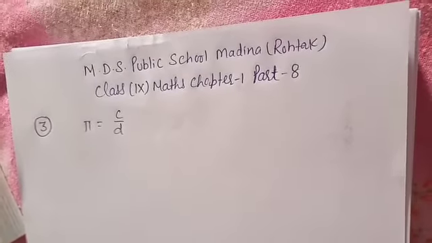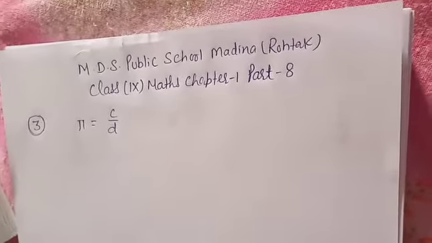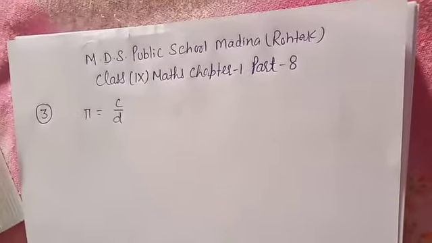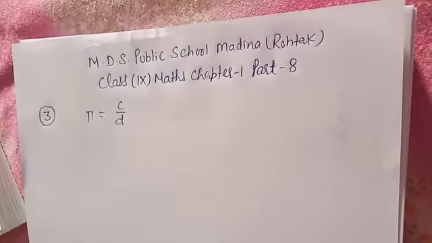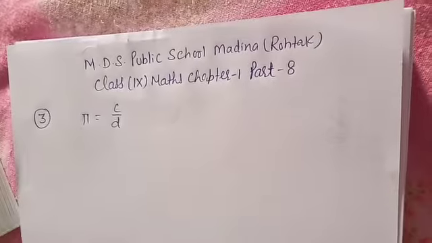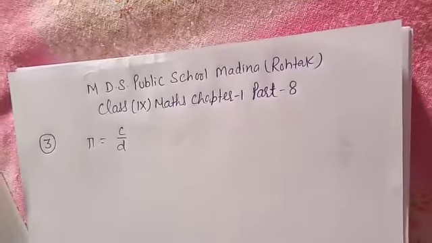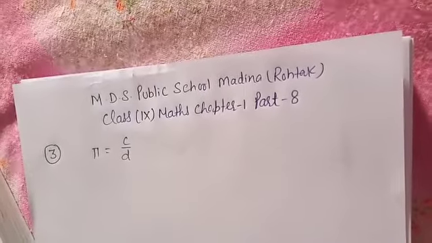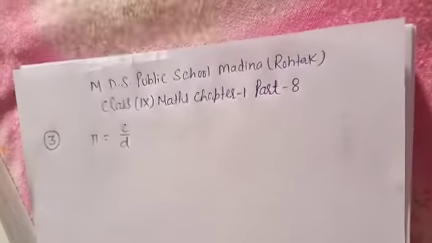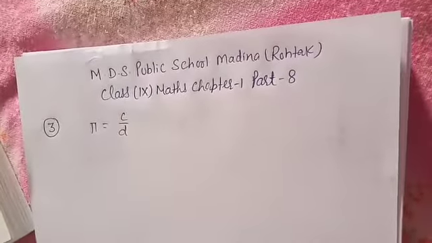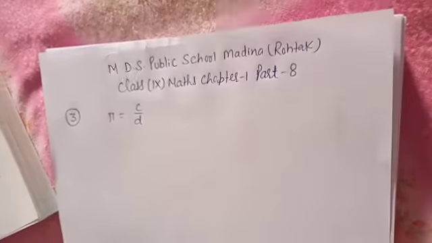Understood? If this type of question comes in the exam, you can give both definitions, rational and irrational, and then say the decimal expansion of pi is non-terminating, non-repeating, non-recurring, hence satisfying the definition of an irrational number. Understood? I think the remaining part of this exercise has no problem. If there is a problem anywhere, discuss with me. Next is what?